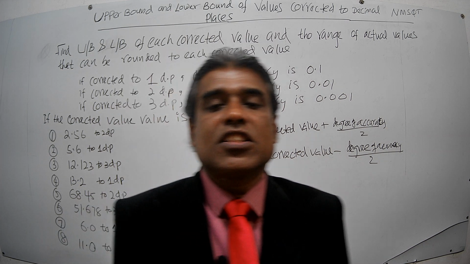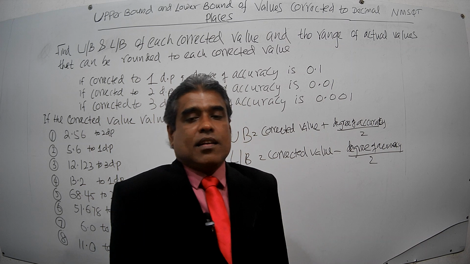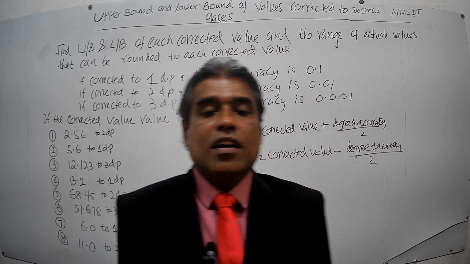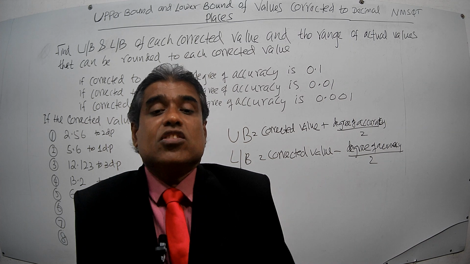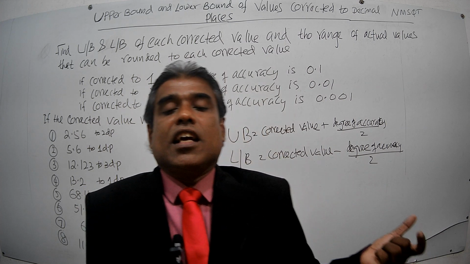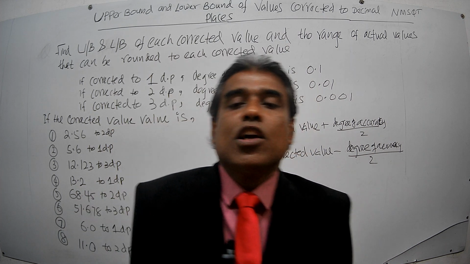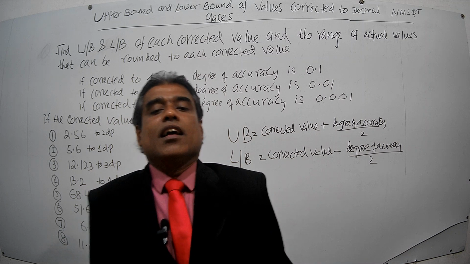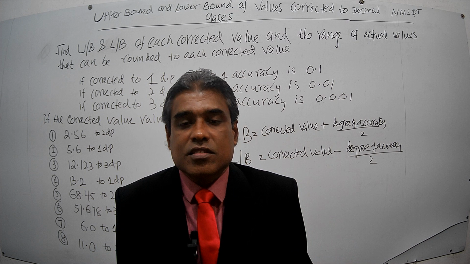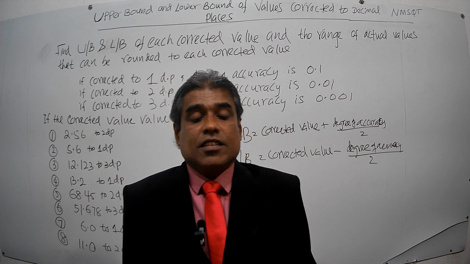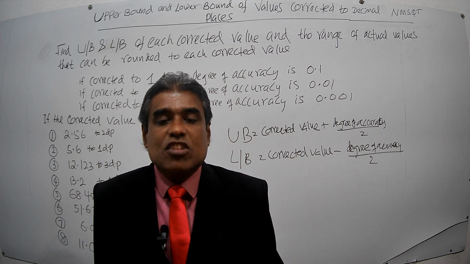These degrees of accuracy depend on the place values. When the number is rounded to the first decimal place, the place value is the first decimal place, and its degree of accuracy is 0.1. If the number is rounded to two decimal places, the place value of the degree of accuracy is the second decimal place, that is 0.01.